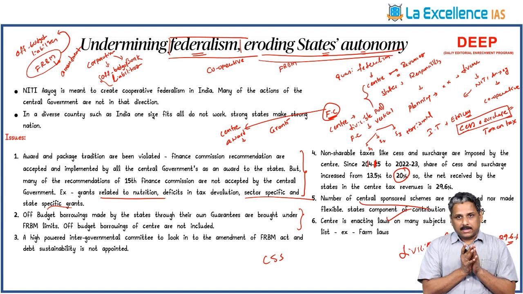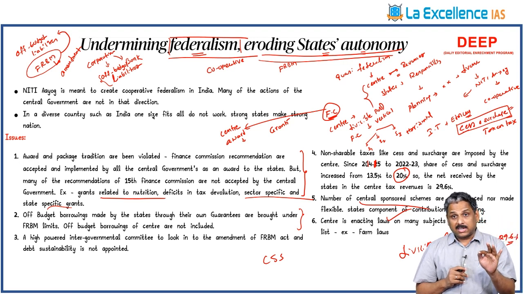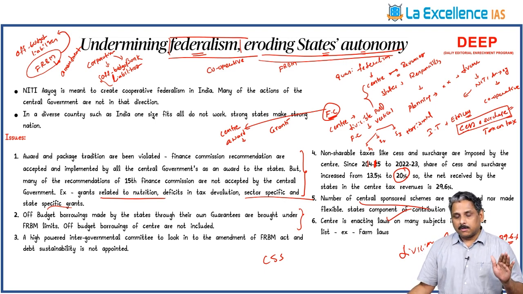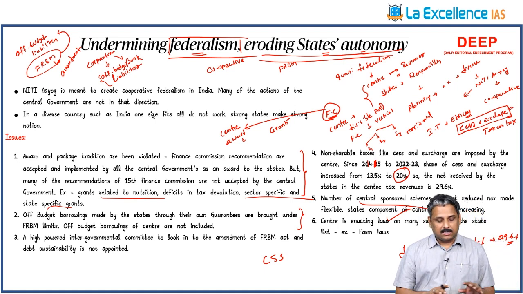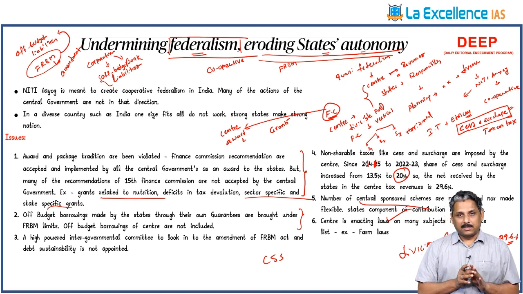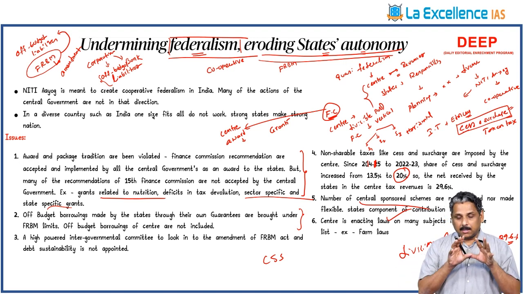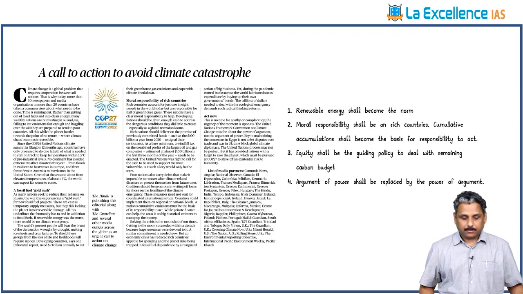For a plus one advantage, remember this 29.6%, which is the net share of the states which they are getting instead of 41% due to the raise of cess and surcharge. The cess and surcharge income has raised from 13.5% to 20% in these 5 or 6 years. Remember that particular point. These numbers are important to substantiate your answer.